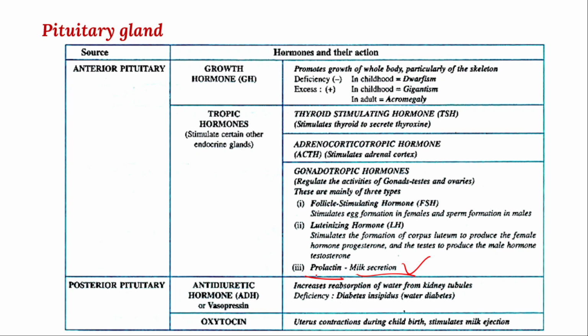So the mammary glands will be activated to release milk, whereas oxytocin stimulates milk ejection. That means from the nipple of the mammary gland, the milk will be ejected because of the muscular action of oxytocin. It will not stimulate milk production, but milk ejection. Understand?